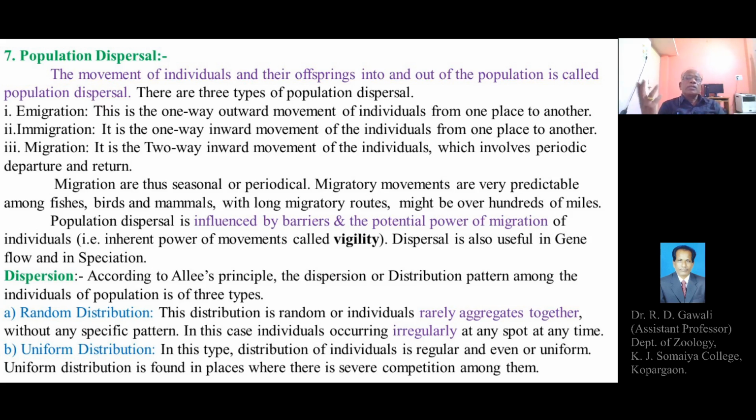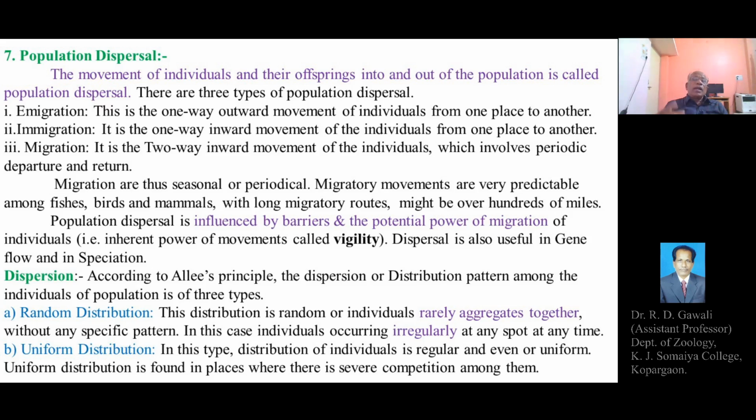So migration, immigration, these are just the movements of the organisms, inward or outward movements of the individuals of the species or population, so as to satisfy a particular requirement or undergo a particular activity.